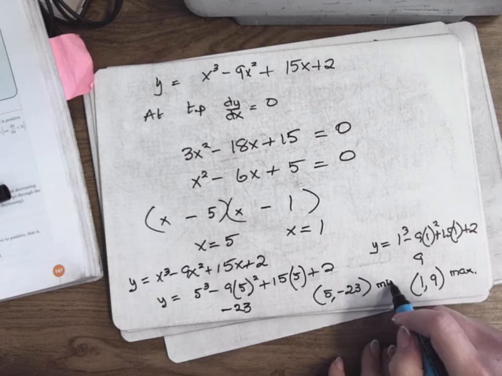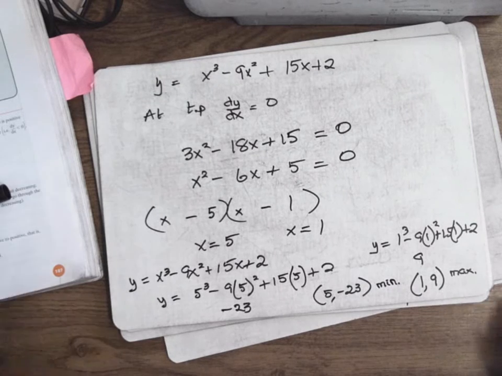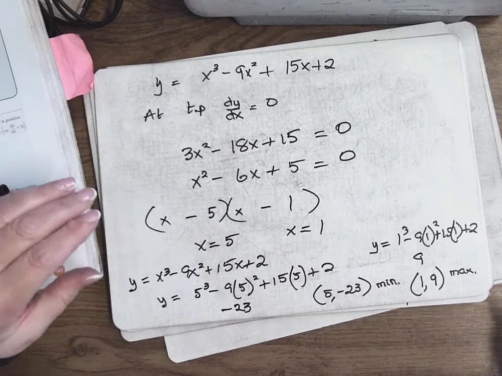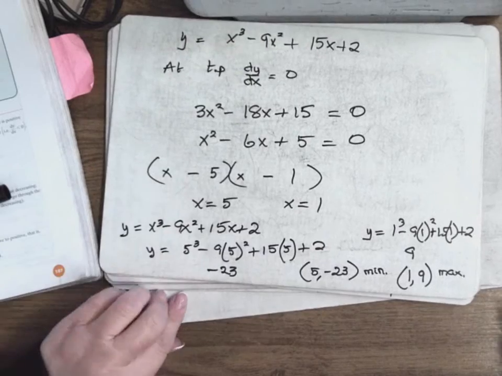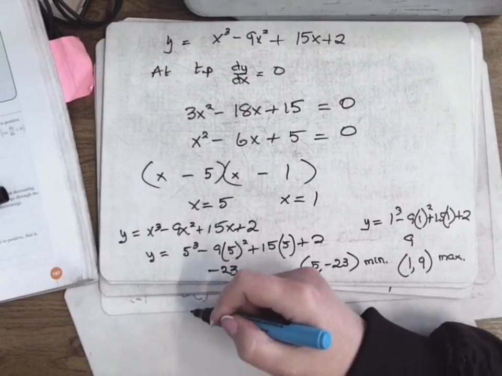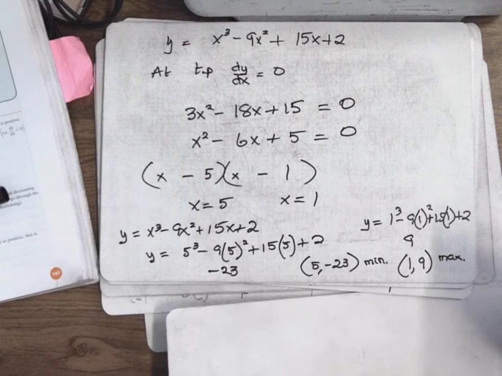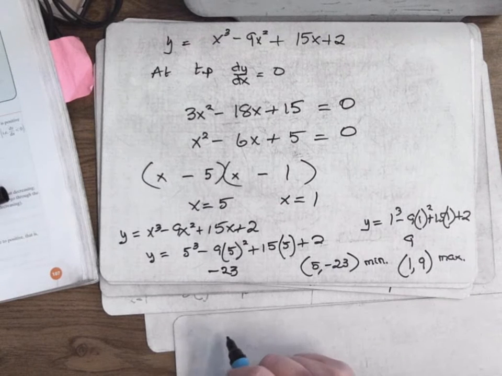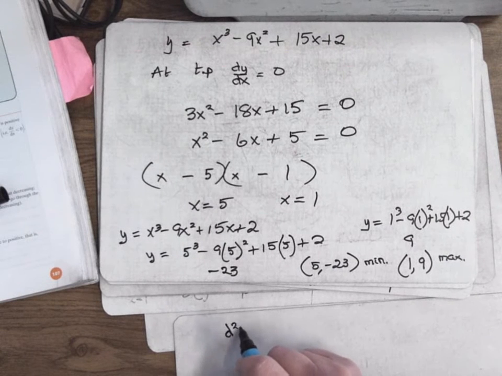Okay, but sometimes they ask me to prove it, right? So how you prove it is the second rule, you get d2y dx2. So d2y dx2 means you differentiate again.